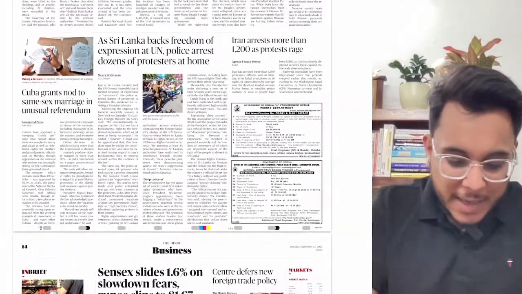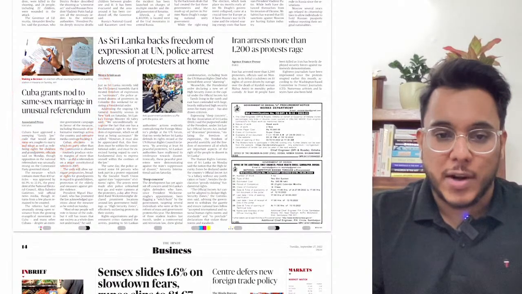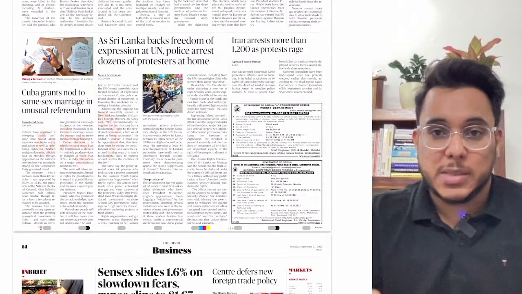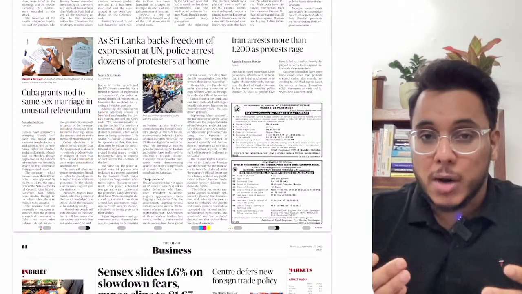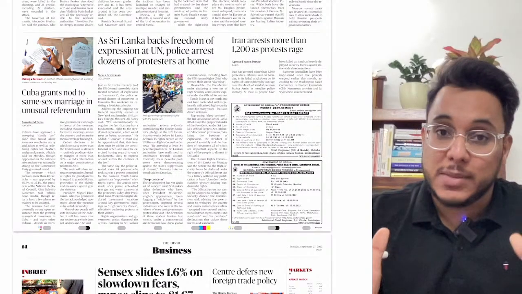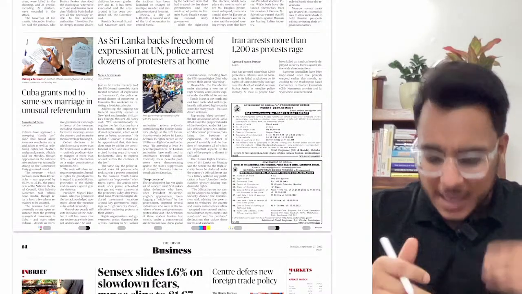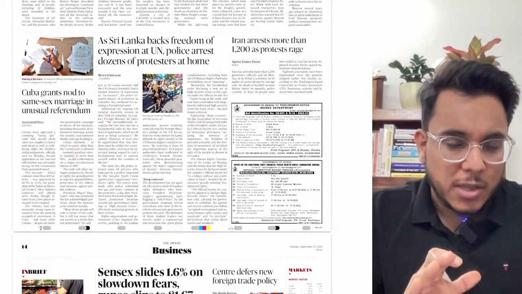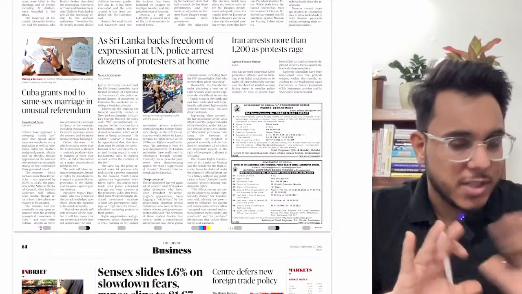Fine. Cuba grants nod to same-sex marriage in unusual referendum. So we find that Cuba has allowed same-sex marriages. Now, when we talk about India, what's the status of same-sex marriages in India? That is something I'll tell you. You don't need to go into the internals of Cuba, what law they have changed, etc.